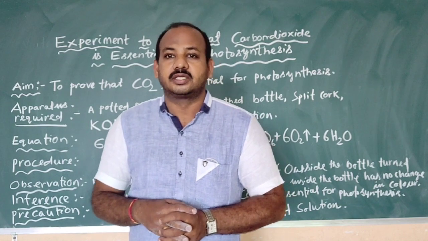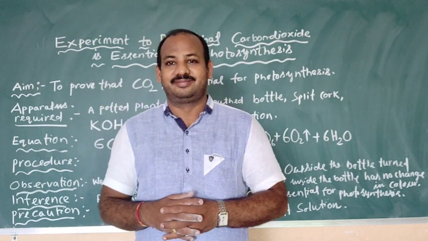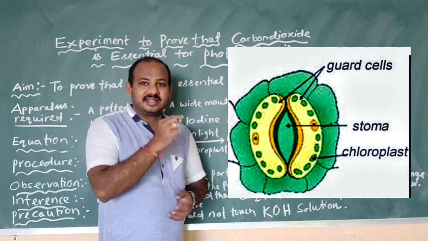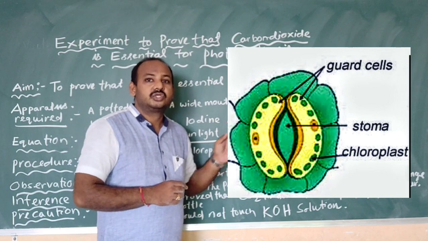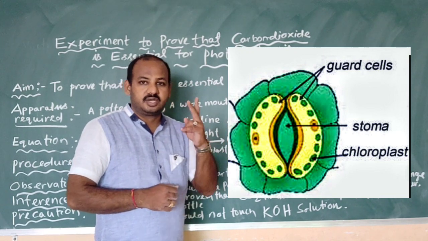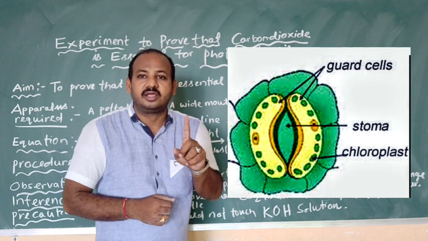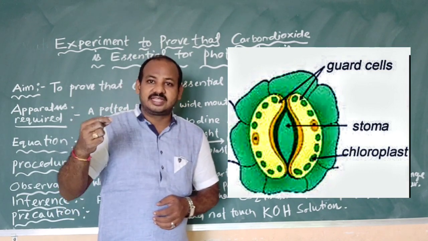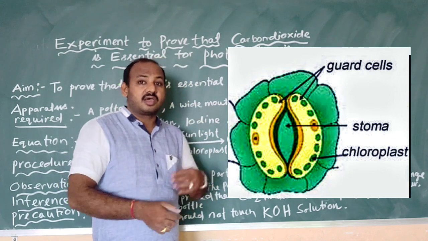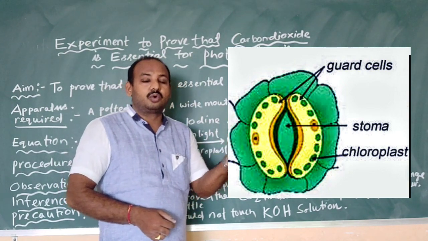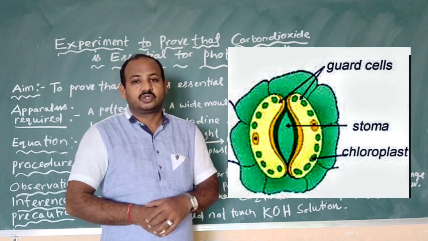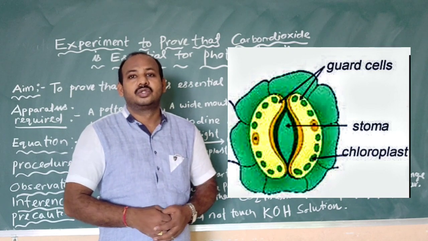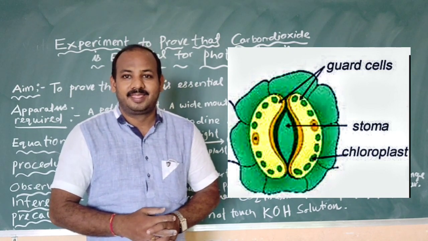Okay, through a structure called a stomata. A stomata has two guard cells, and there is a small opening called a stoma. So, two guard cells and an opening called a stoma. Through the stoma, the carbon dioxide gas enters the leaves, and the oxygen that is produced goes out from the leaves. So the exchange of gases in the leaves takes place through stomata.